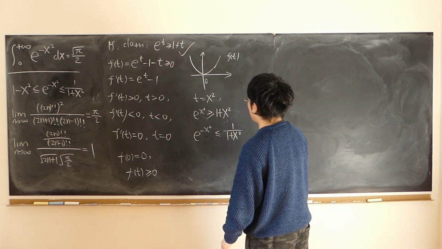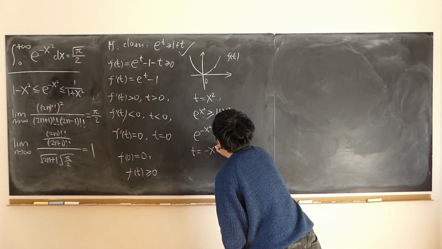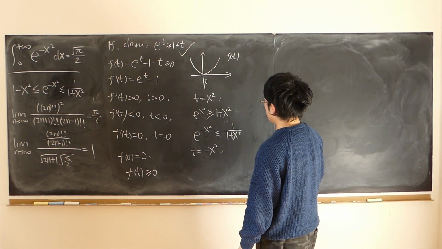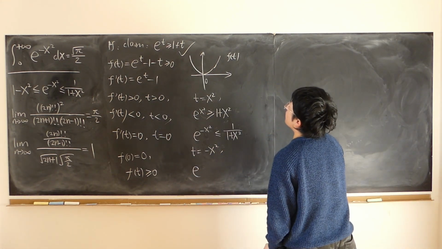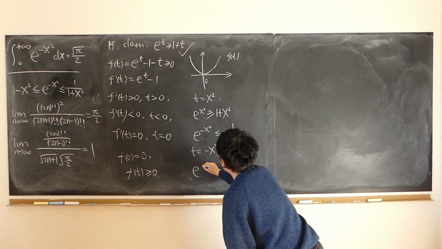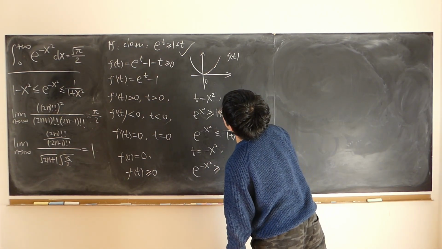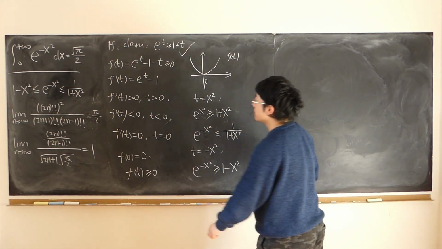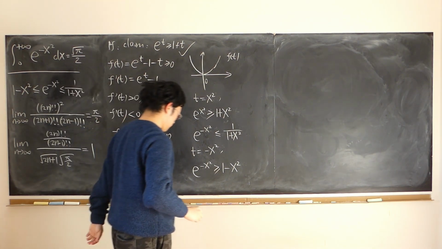So now, if I let t equal minus x squared, then I easily have the inequality e to the power of minus x squared larger than or equal to 1 minus x squared. That is my left-hand side inequality.